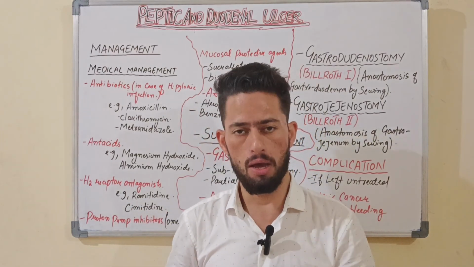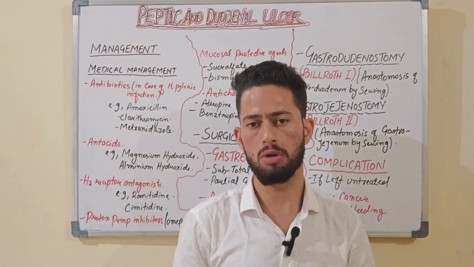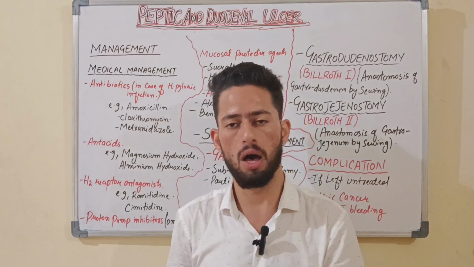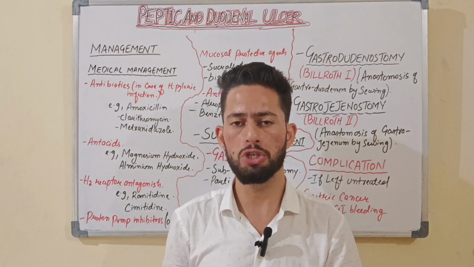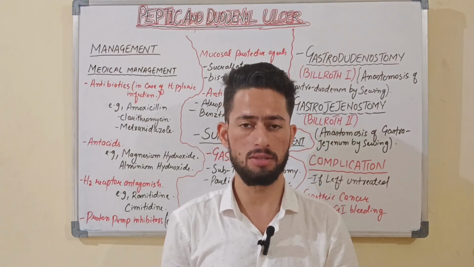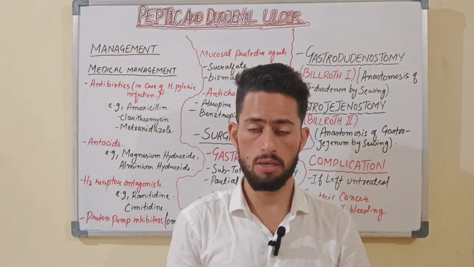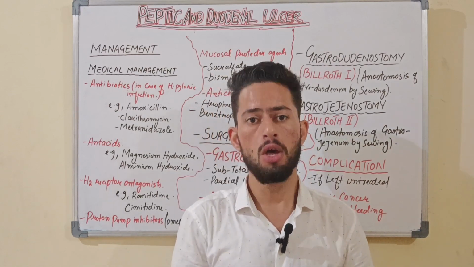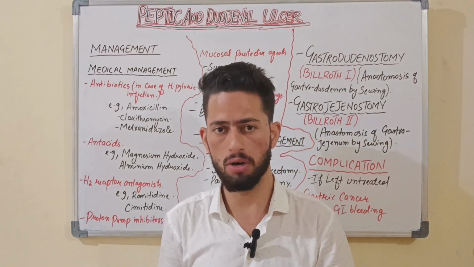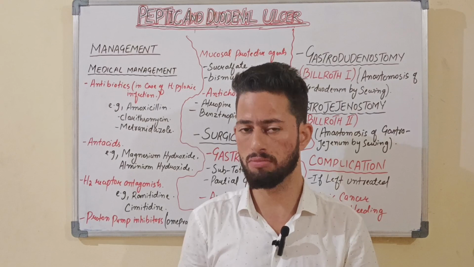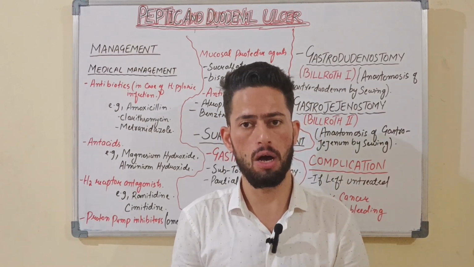You can provide health education by telling him not to consume irritants like spicy foods, alcohol, and smoking. You also have to give nutritional management, that is dietary management, a balanced diet. If there is any nutritional deficiency, you have to assess it as a nurse and provide nutritional support. You have to ask the patient to always remain hydrated and take plenty of water, and also take some strategies in order to prevent the complications of the disease.